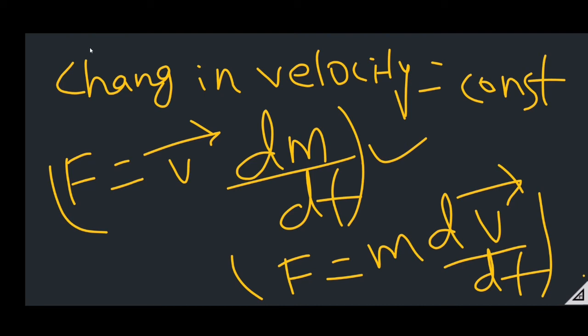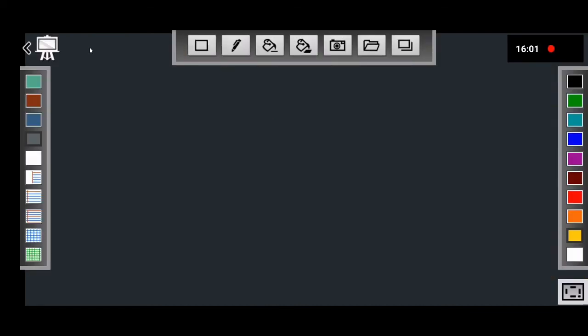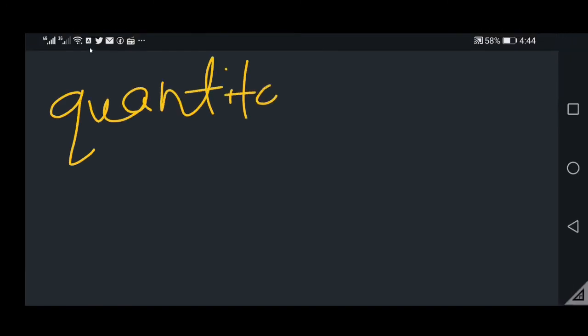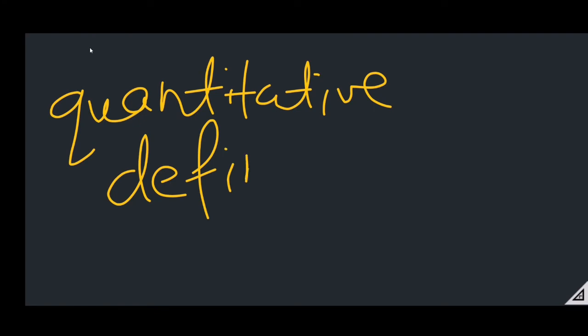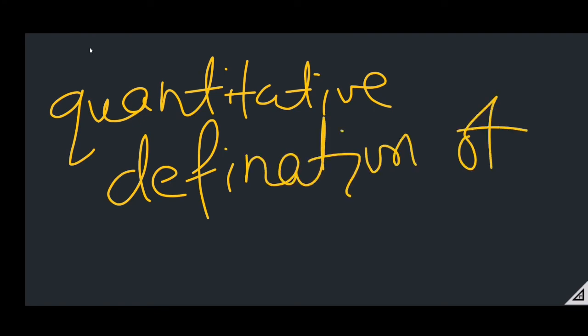In this way, Newton's second law of motion gives the quantitative definition of the force. Newton's first law of motion gives the qualitative definition of force, and Newton's second law of motion gives the quantitative definition of the force.